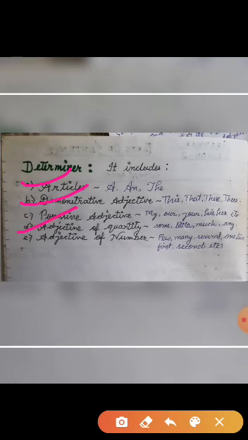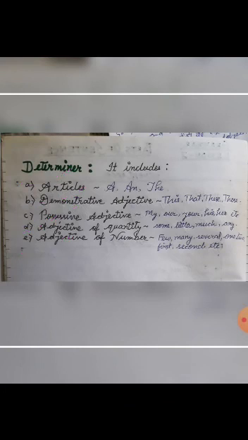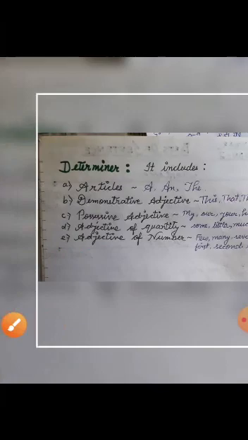Next, adjective of quantity, for example some, little, much, any. And next one is adjective of number, for example few, many, several, one, two, first, second, etc. Actually, there are two kinds of adjective of number: cardinal number and ordinal number. Cardinal number is counting number, we can count. Ordinal numbers show the position or order of a noun or pronoun, etc.